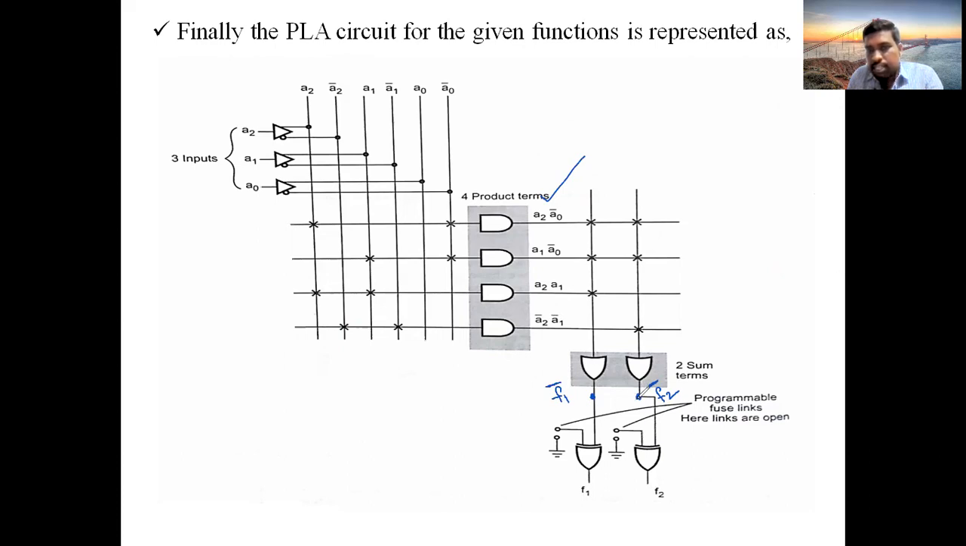But in the question, they asked for F1, F2. They didn't ask for F1 bar, F2 bar. That's why we need to convert this F1 bar into F1. How will you convert F1 bar into F1? By passing it through an inverter. So you can use an XOR gate in the form of an inverter.